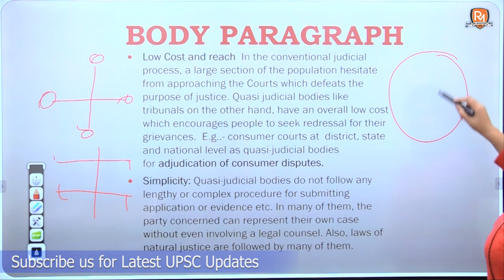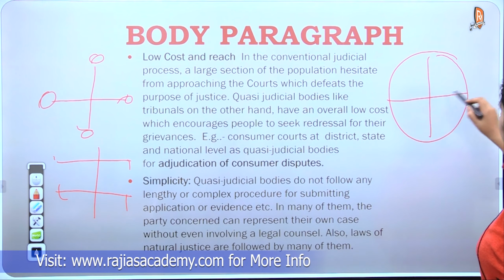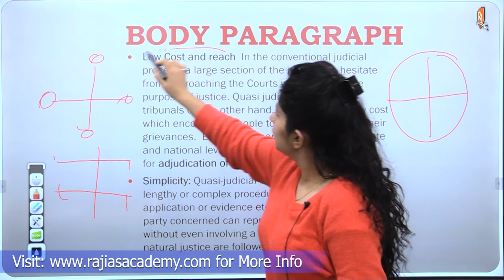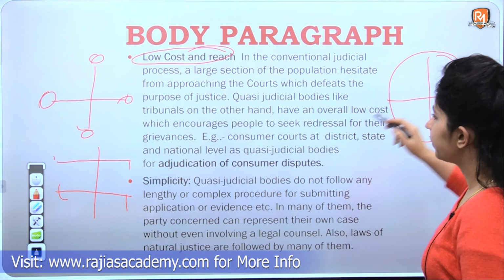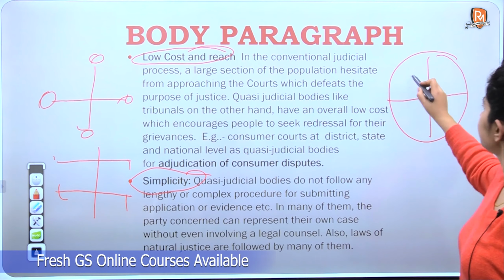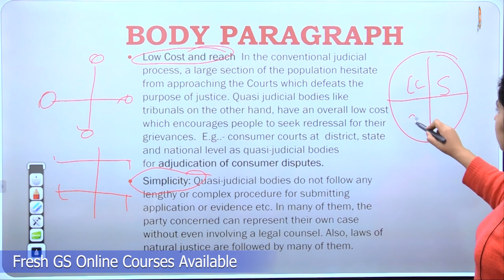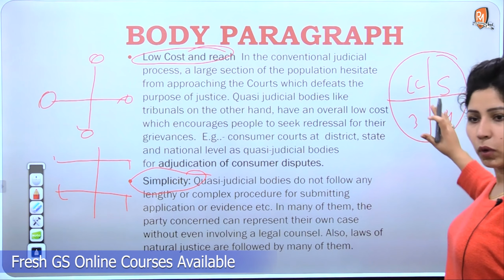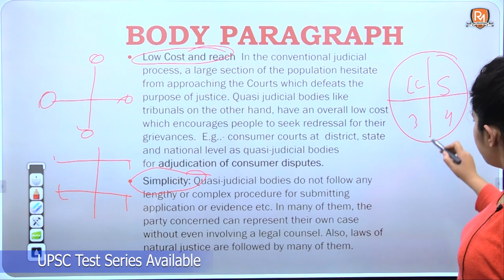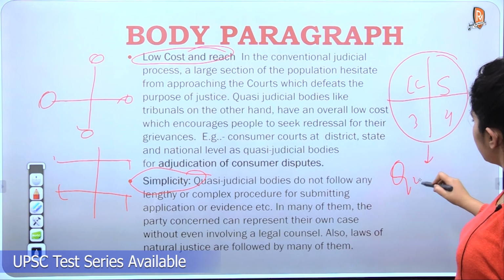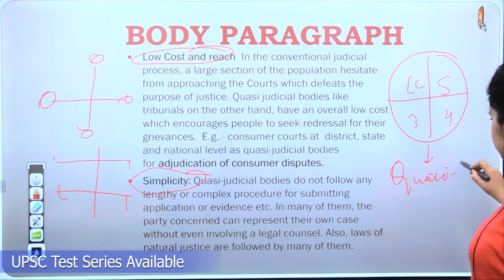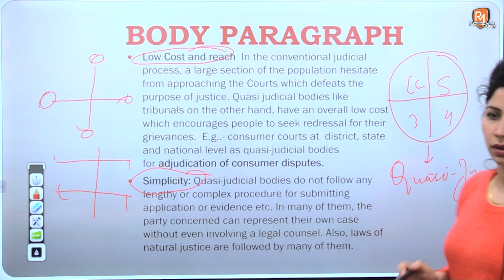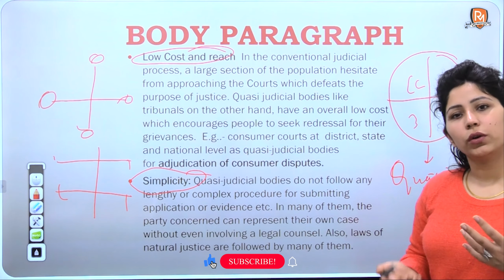Use this circle, divide this into quadrants, and give the headings: low cost and reach, simplicity, and points like these here, and mark this circle as quasi-judicial bodies. You can have your own representations.